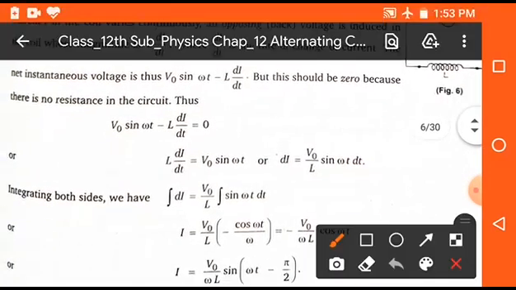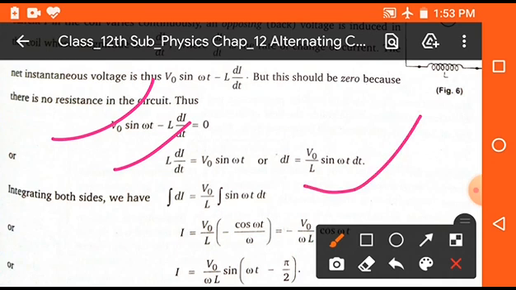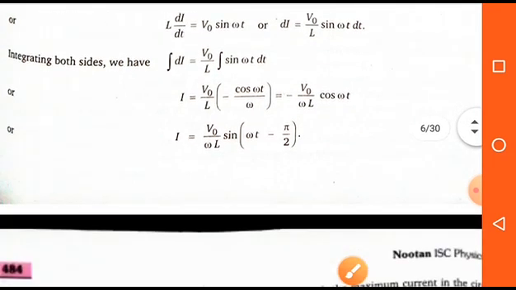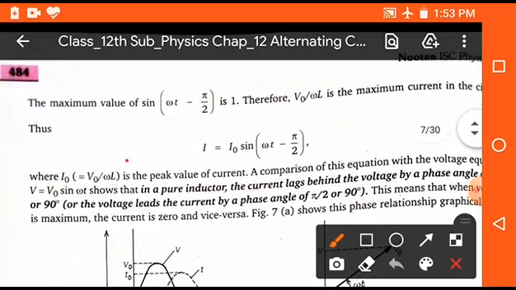Now put this value in the above equation, we get V naught sine omega t minus L di upon dt is equal to 0. So we get L di upon dt is equal to V naught sine omega t. So here di is equal to V naught upon L sine omega t into dt. Now on integrating we get I is equal to V naught upon L in bracket minus cos omega t upon omega. So finally we get the equation I is equal to I naught sine omega t minus pi by 2.